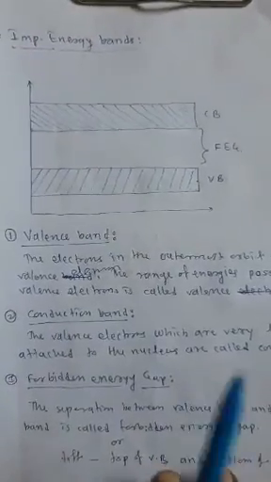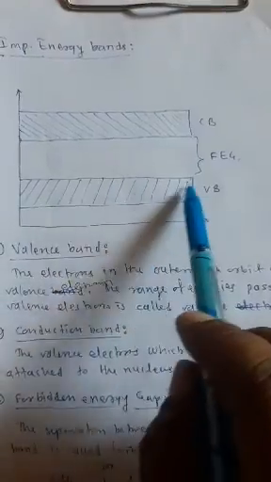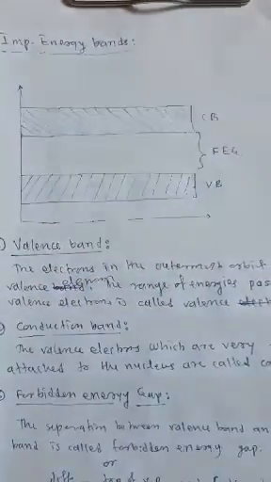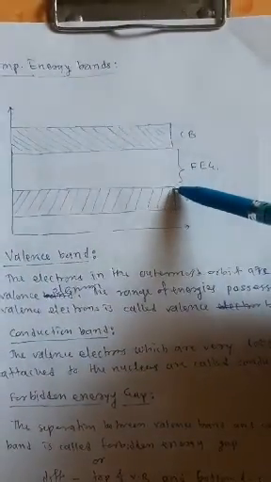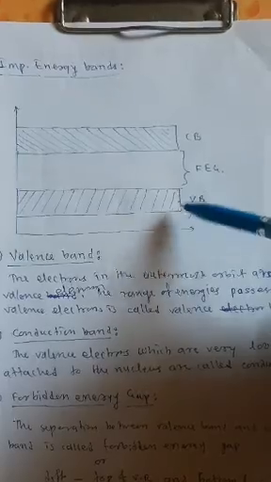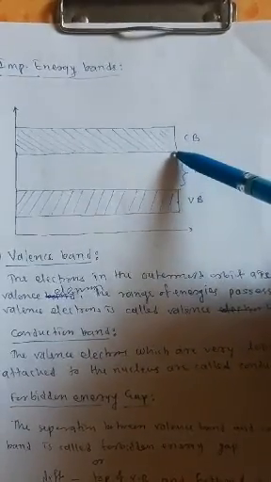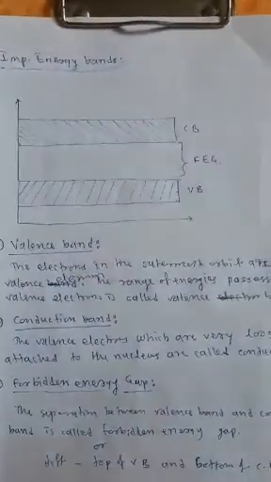And third is forbidden energy gap. Say this is the valence band, this is the conduction band. This is the top of the valence band and bottom of the valence band. Say this is the bottom of the conduction band and top of the conduction band.